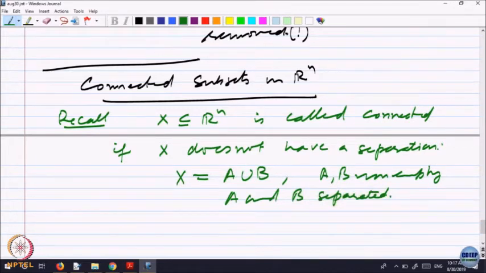If a set can be partitioned into two parts, and that is a separation, then we say the set is disconnected. If no such thing is possible, we say it is connected. The typical example was that of an interval.